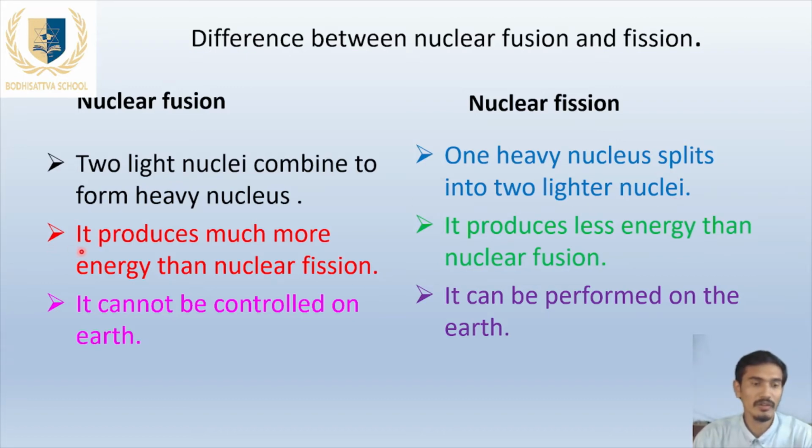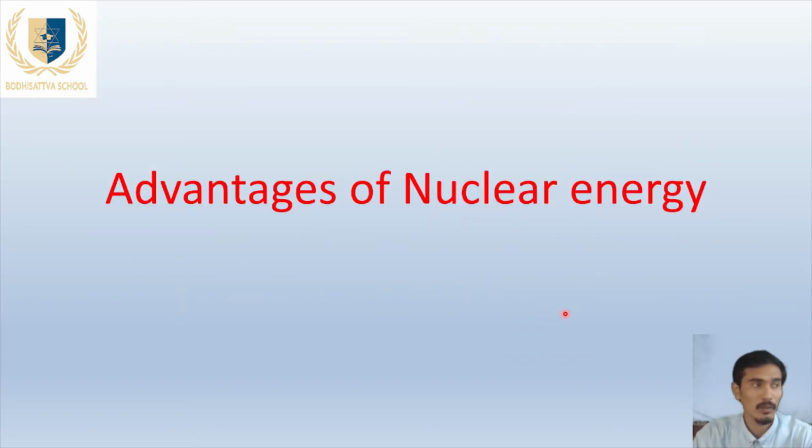The nuclear fusion reaction produces much more energy than the nuclear fission reaction. In nuclear fission, comparatively less energy is produced. And the nuclear fusion reaction cannot be controlled or carried out on the earth because it requires a large amount of temperature and pressure. But the nuclear fission reaction is possible on our earth. It can be controlled in the nuclear power plant.